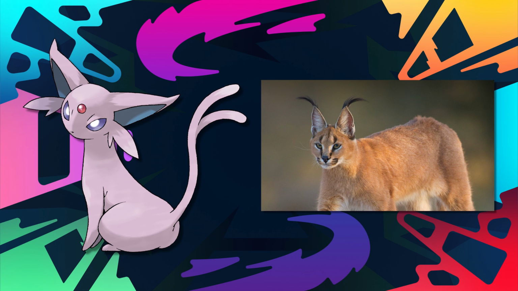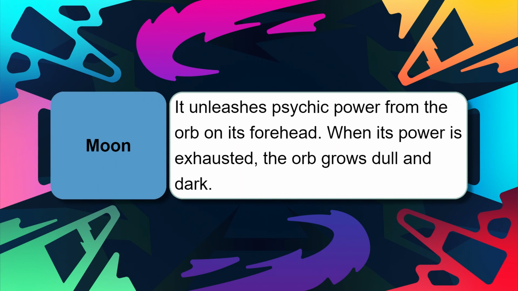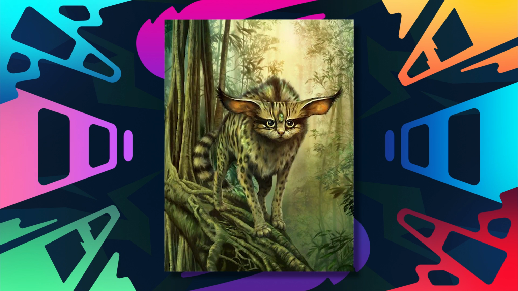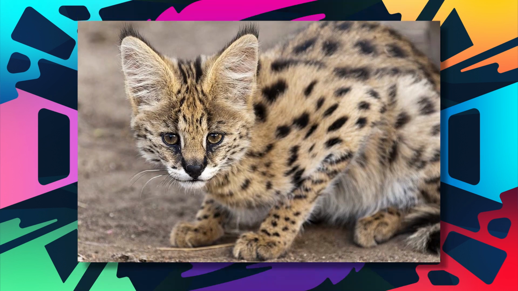With these feline characteristics in mind, Espeon appears to be strongly inspired from the legends of the Bakeneko and Nekomata, both yokai with traits of intelligence and mystery. Espeon also bears a red gem on its forehead, where its psychic power comes from, which I will get into more in a bit. The red gem seems to take heavy inspiration from that of a carbuncle, and possibly even a lunar eclipse. The ears can be traced to caracals, oriental shorthairs, lynxes, and maybe servals.